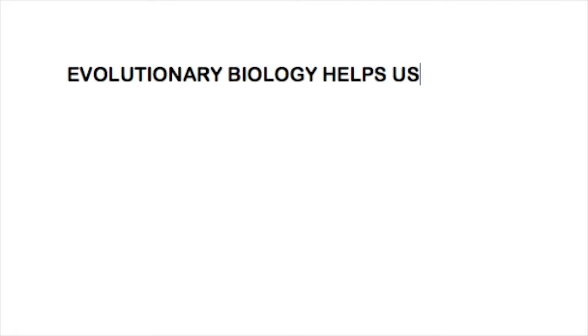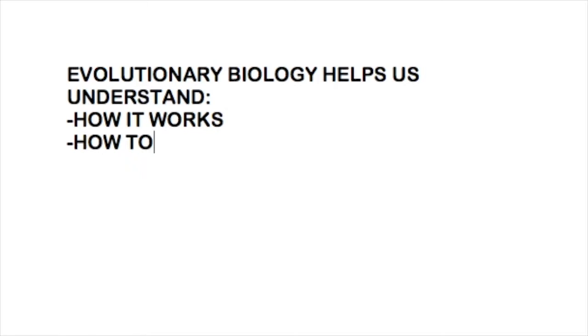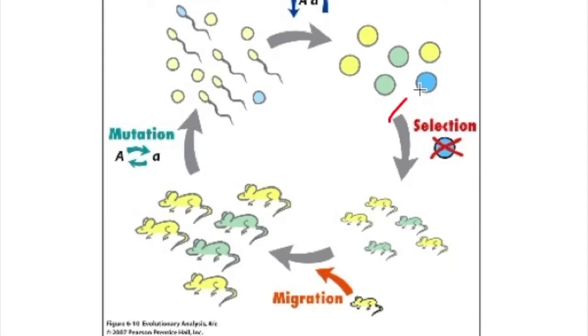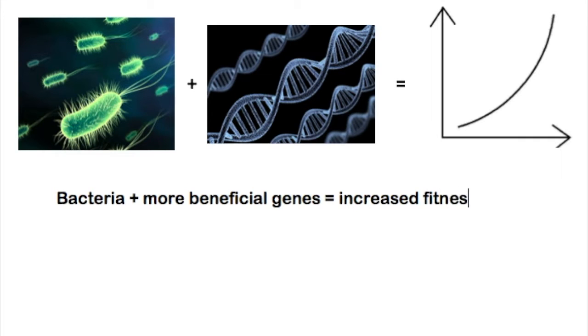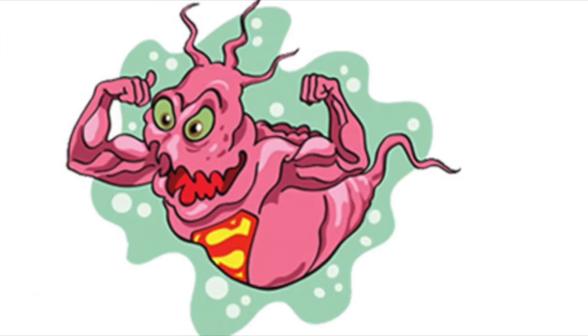Evolutionary biology helps us understand how superbugs truly work, and with that understanding, we can find solutions to treat them. Natural selection is a major player when it comes to the evolutionary biology aspect of superbugs. The bacteria that have more beneficial genes, such as resistant genes, have higher fitness, so they will be selected through natural selection so the species can still survive.